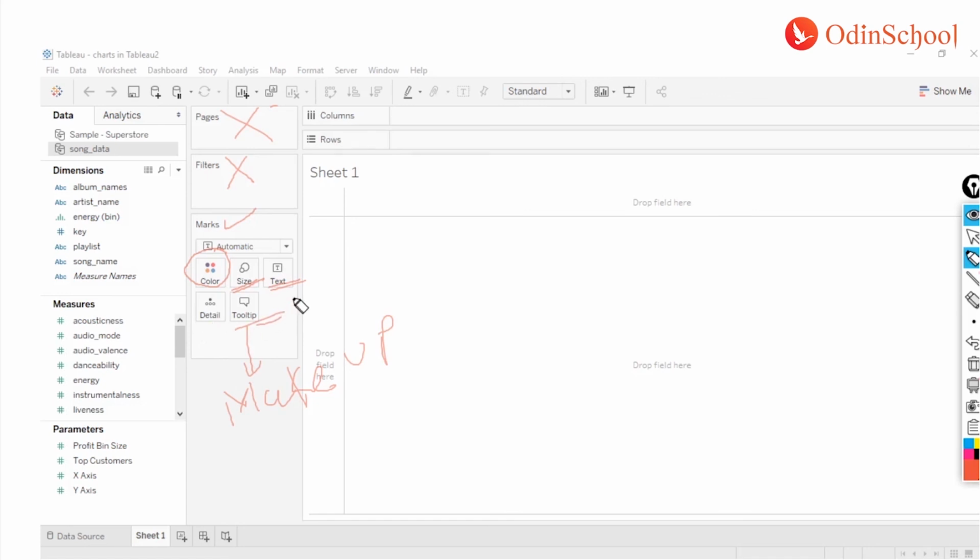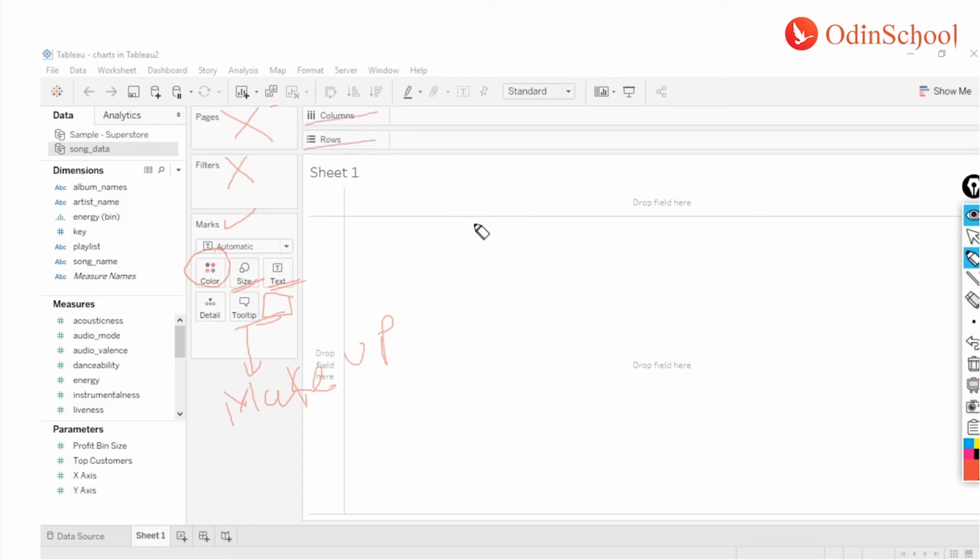detail shelf. There's one more card over here, which is kind of a joker card, which will appear only in certain situations. We will see when we are actually dealing with those kinds of charts. This mark shelf will automatically pop up. Then you have your column shelf and row shelf.